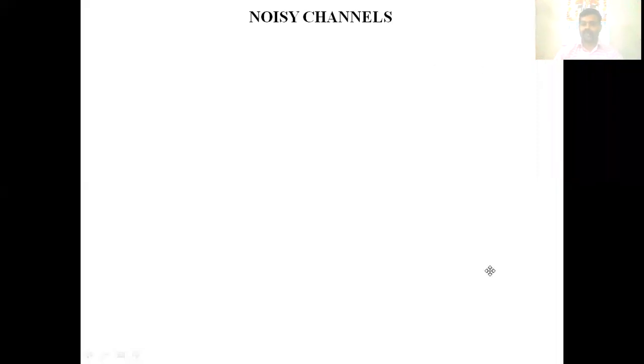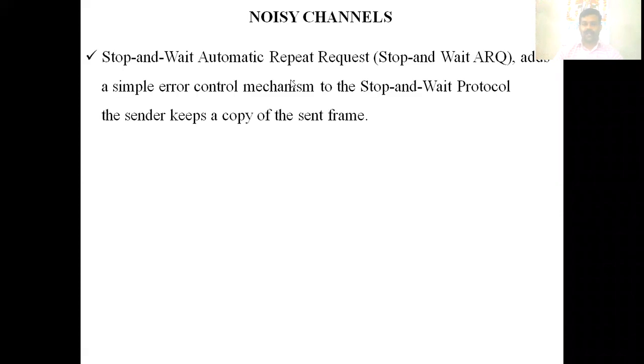Next, we are going to see the noisy channel. Noisy channel means that in this channel, there is a possibility of a frame getting lost or damaged. Stop and wait automatic repeat request adds a simple error control mechanism to the stop and wait protocol. So stop and wait automatic repeat request is nothing but adding an error control mechanism.